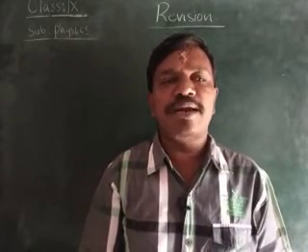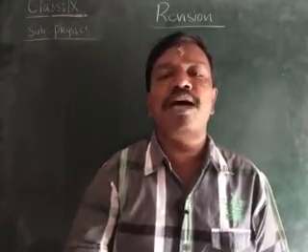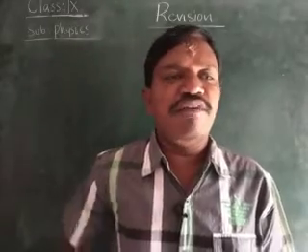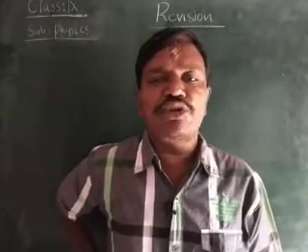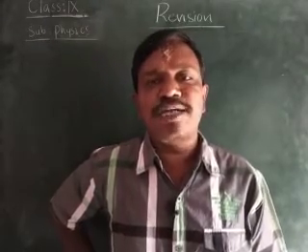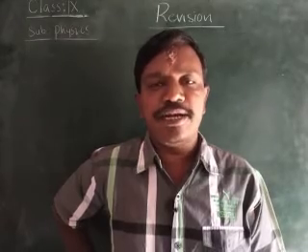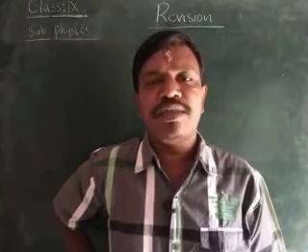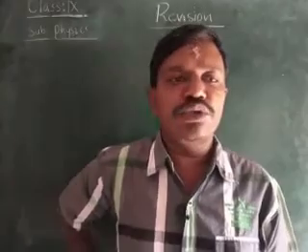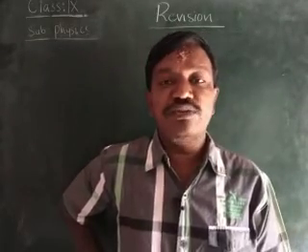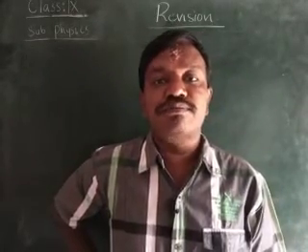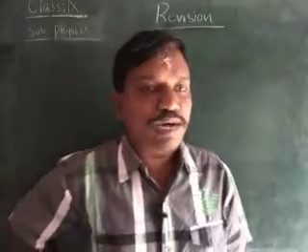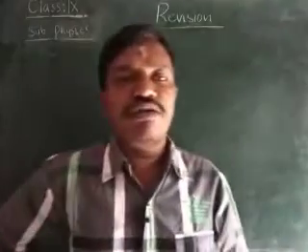What is a transparent medium? A medium which allows the light to pass through it is a transparent medium. Which allows the light to pass partially is called a translucent medium, children. And which won't allow the light to pass through it is called an opaque medium.